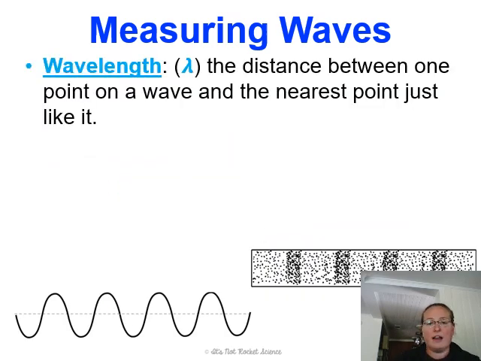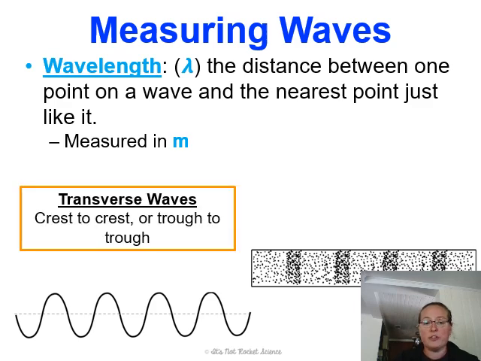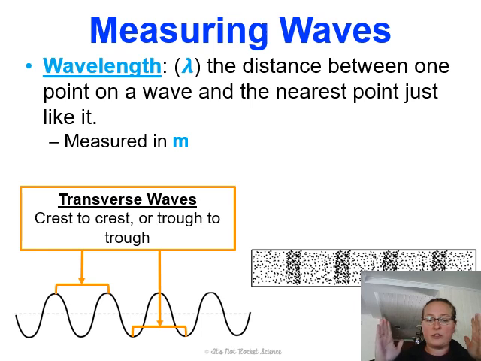The wavelength, this is signified by the Greek letter lambda, and it's the distance between one point on a wave and the nearest point just like it. We measure it in meters. In transverse waves, it's crest to crest or trough to trough. And what we mean by that is it's the distance between one point on a wave and the nearest point just like it. So these 2 points, this one here and this one here, look just alike. And so this would be a wavelength. Similarly, this trough and this trough look just alike. And so that would also be a wavelength.